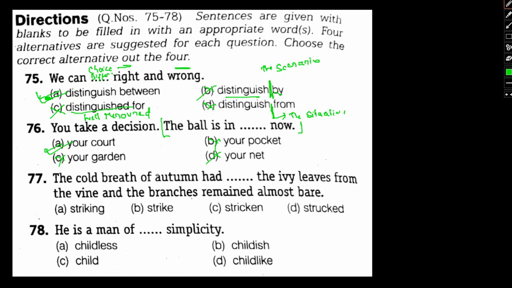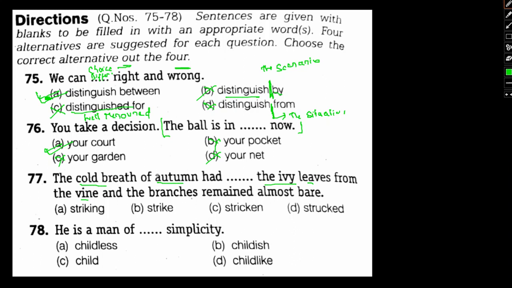Cold breath of autumn had dashed the ivy leaves from the vines and branches remains almost bad. So what does this particular line mean? A cold wind began blowing in the autumn, and that had removed, or basically taken off, the ivy leaves from the vines, and now the branches remain without any leaves.